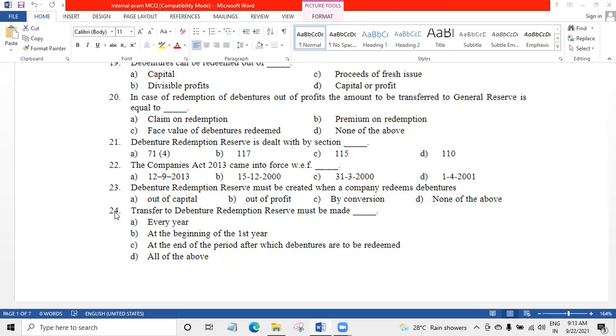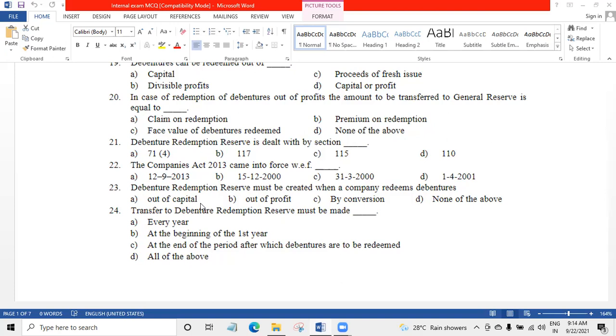Question number 24. Transfer to DRR must be made dash. Transfer to DRR is made every year, at the beginning of first year, at the end of the period after which debentures are to be redeemed. Number 4, all of the above. What is your answer?